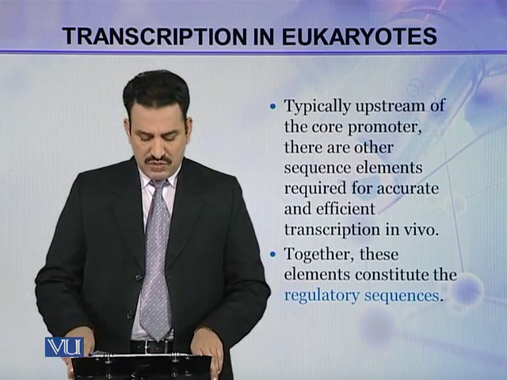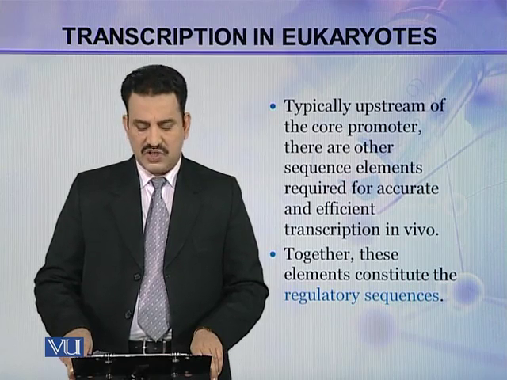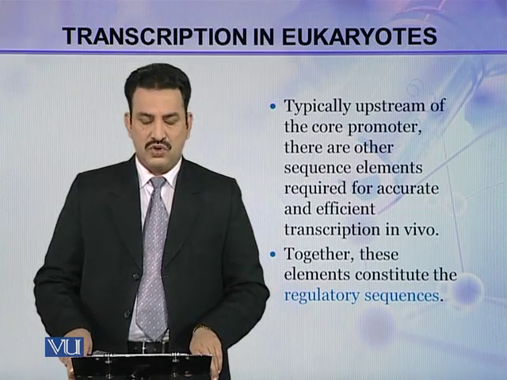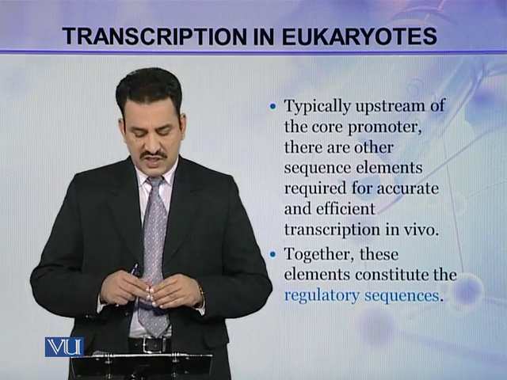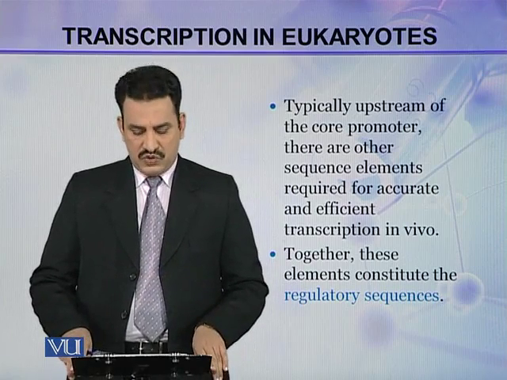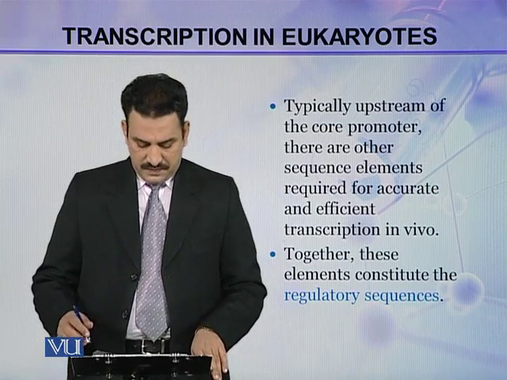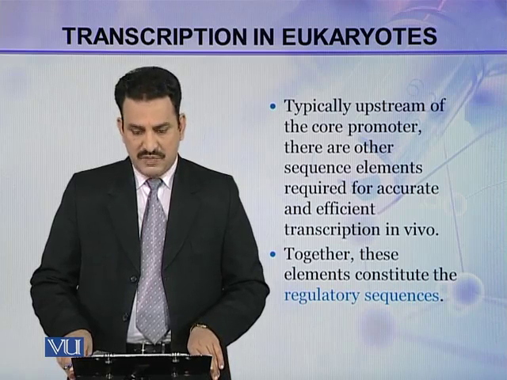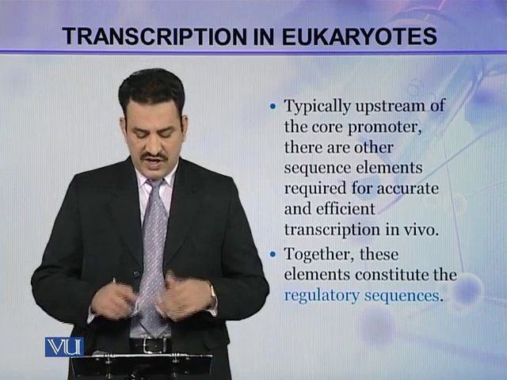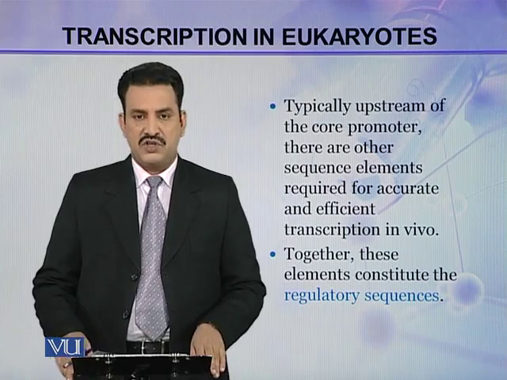Typically, upstream of the core promoter, there are other sequence elements required for accurate and efficient transcription in vivo. So in vivo, there are some additional elements which are present upstream of the core promoter. Together, these elements constitute the regulatory sequences. So these regulatory sequences are also required for accurate and efficient transcription.